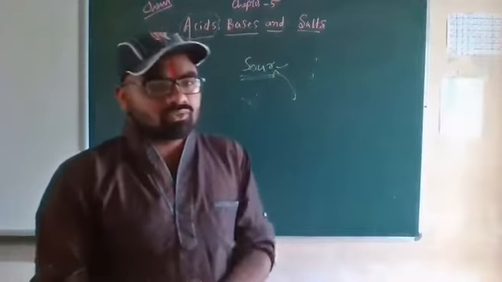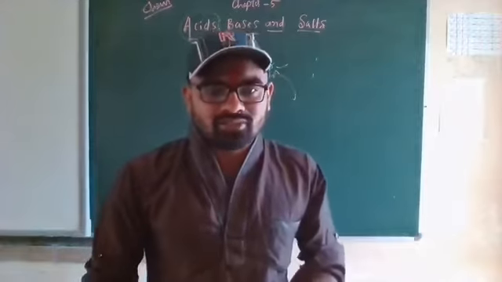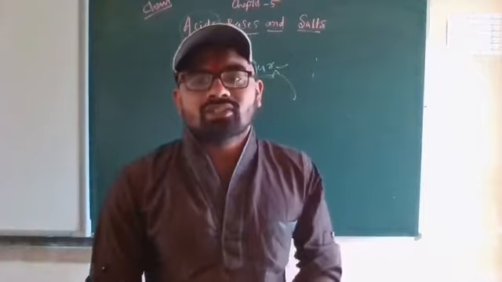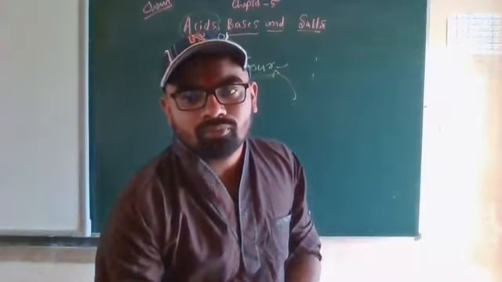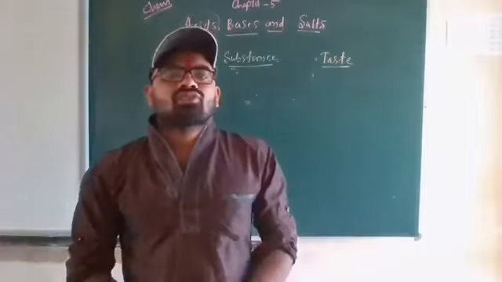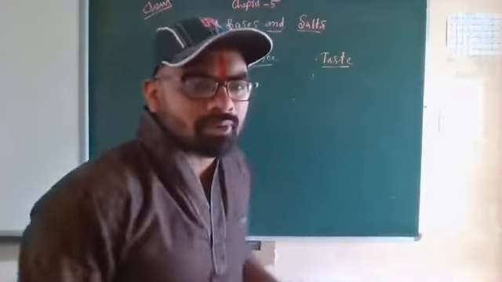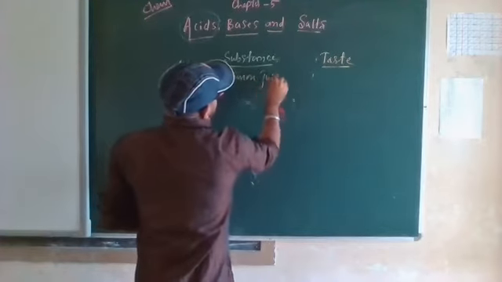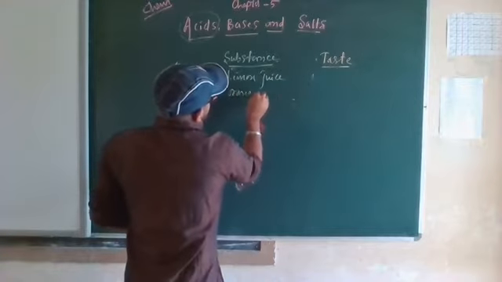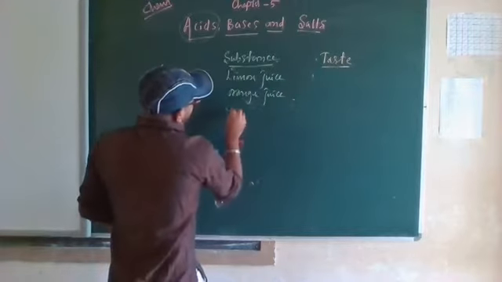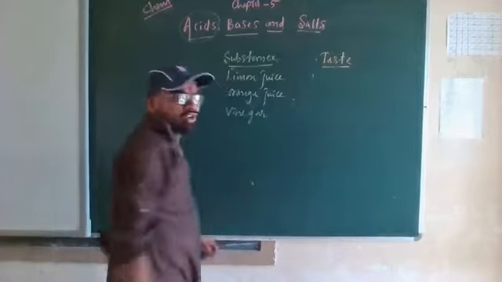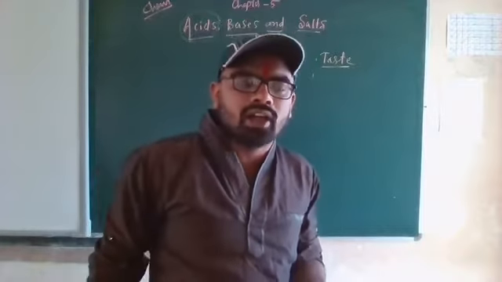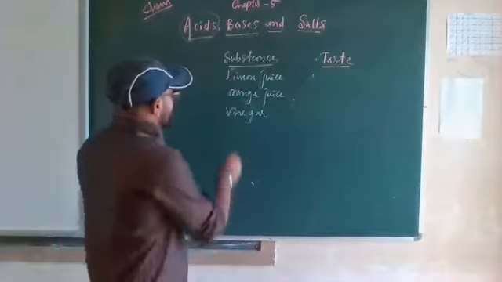So first we will make a list. In your textbook they have given one list of how substances containing acids taste. They have given substance and taste. For example, they have given lemon juice, orange juice, vinegar, tamarind, sugar and common salt.